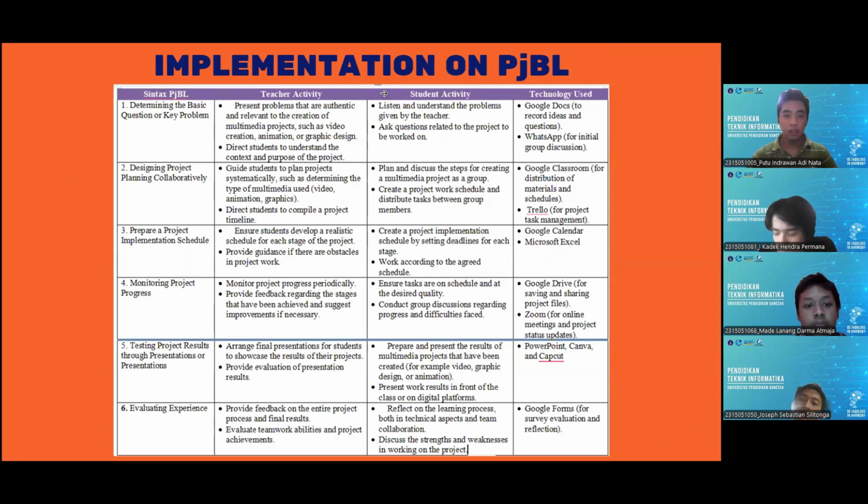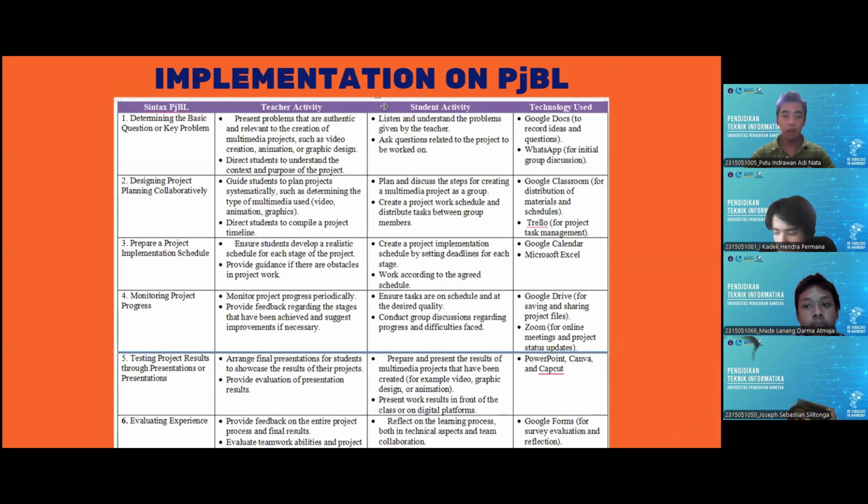Okay, thank you, Joseph, for the time. Now I will explain the implementation of project-based learning. The first syntax is determining the basic question or the key problem, where the teacher will present problems that are authentic and relevant to the creation of multimedia projects, such as video creation, animation, and graphic design. The teacher will also direct the students to understand the context and the purpose of the project.